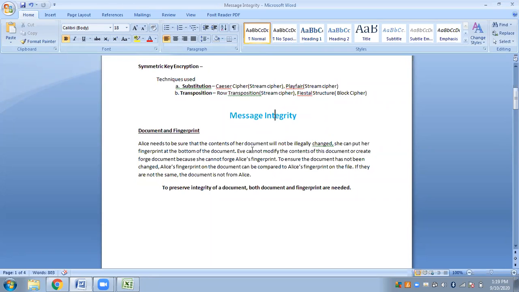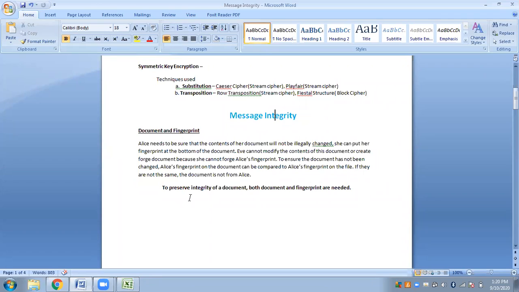If there is an intruder, an unauthorized person, she cannot modify the contents of this document or create a forged document, because she cannot forge Alice's fingerprint. You can modify the contents, but what about the fingerprint? That you cannot copy, that you cannot forge. So to ensure the document has not been changed, Alice's fingerprint on the document can be compared to Alice's fingerprint on the file. If they are not the same, the document is not from Alice.